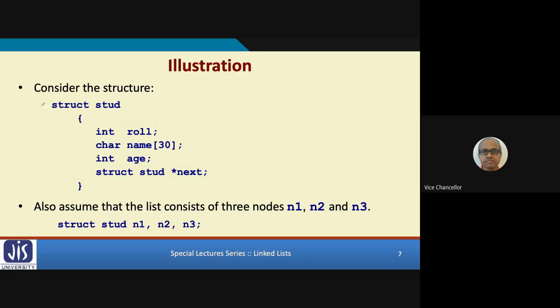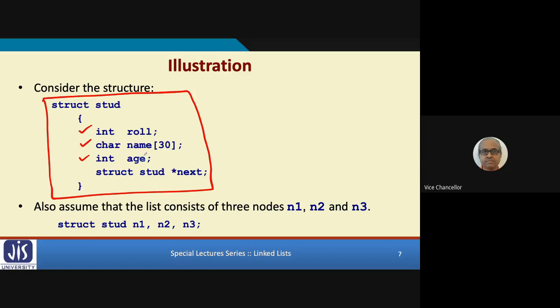Let's say this is a structure definition written in C, where you see that for the students we are storing three pieces of information: roll number, name and age. Here I am assuming roll number and age are integers and name is a character string, maximum 30.